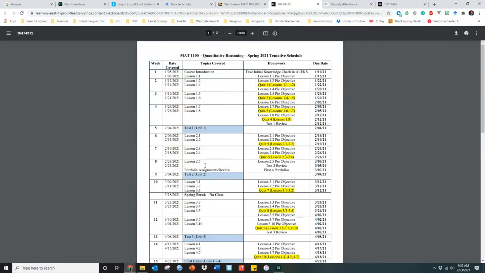All right, now what we're looking at today is lesson 2.5. I know a couple of you may have had questions regarding your portfolio. We're going to talk about that in the next class, although I'll probably be doing the review.